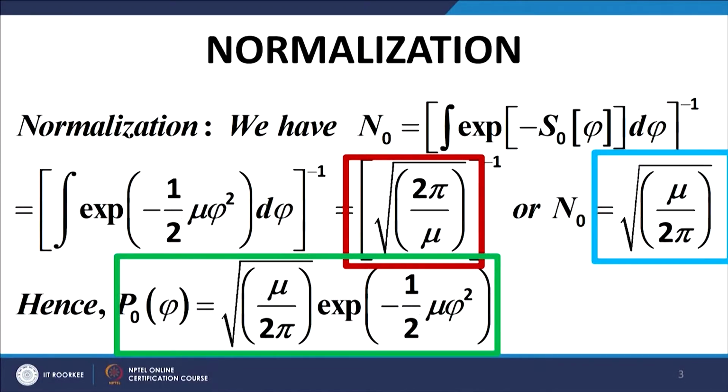Welcome back. So, we were talking about the free field action before the break. The free field action is given by this expression in your green box, and the normalization for the probability distribution we had worked out. It is nothing but a simple Gaussian integral. In fact, this distribution happens to be a Gaussian distribution, and the normalization factor is square root of mu upon 2 pi, and therefore, the complete distribution is given by the expression in your green box, right.